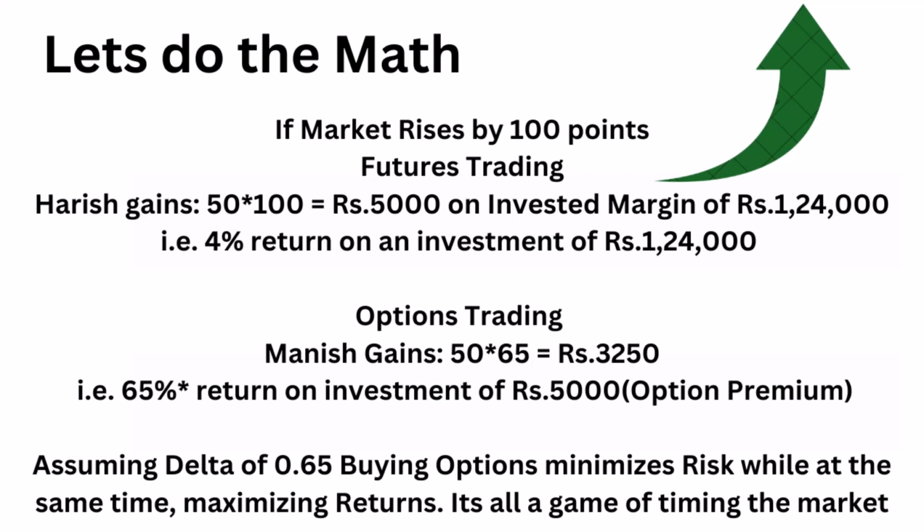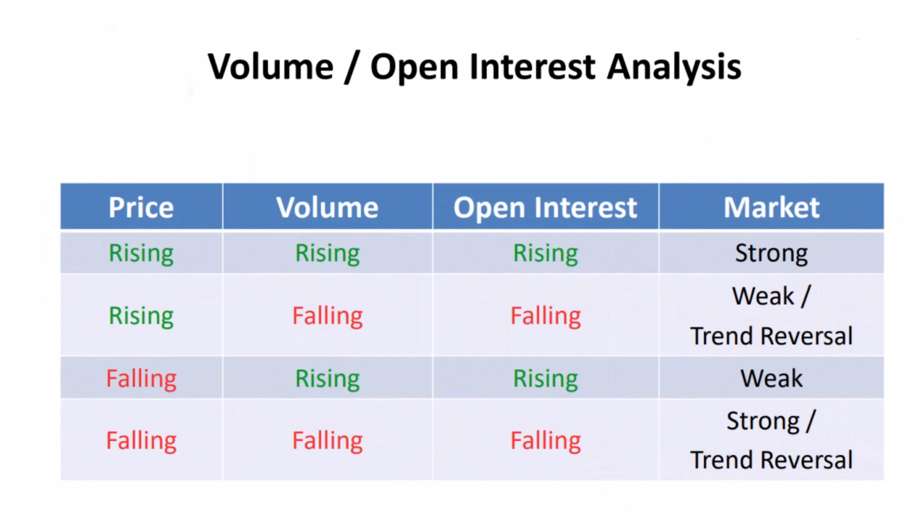Assuming a delta of 0.65, buying options not only minimizes risk, as shown in the previous scenario, but also maximizes returns in a rising market. It's important to note that options trading, when timed correctly, can provide significant returns while managing risk effectively. This example underscores the strategic nature of options trading and the importance of market timing for optimizing both risk and returns. Now, let's delve into volume and open interest analysis, key indicators for understanding market trends.